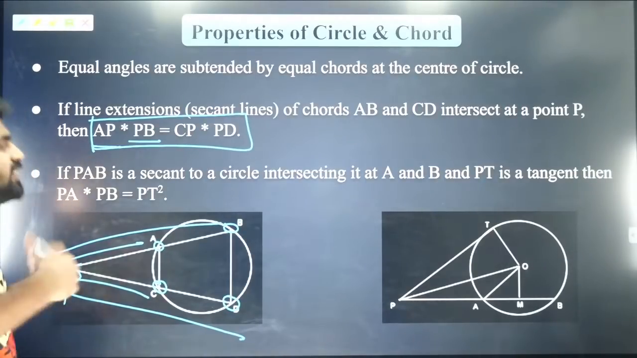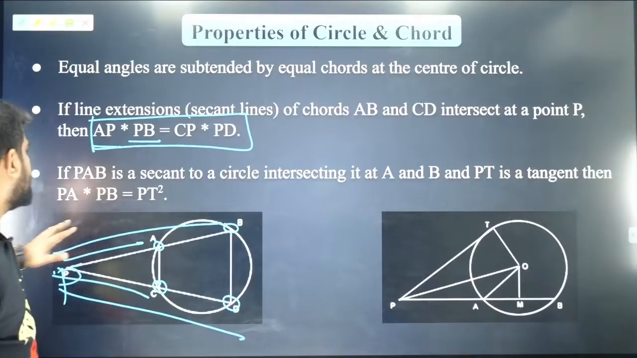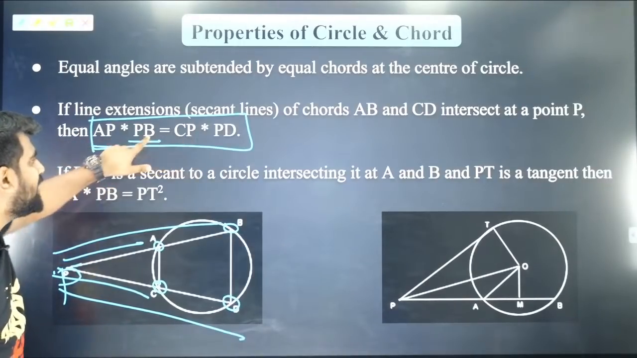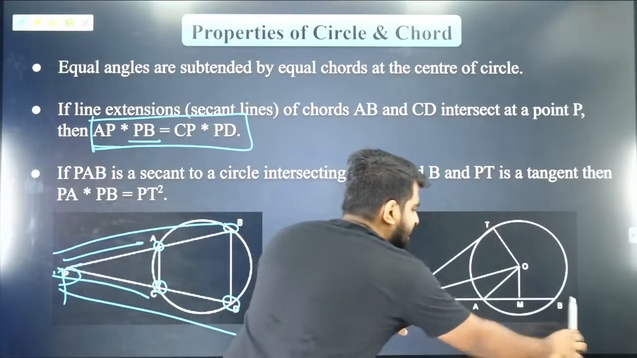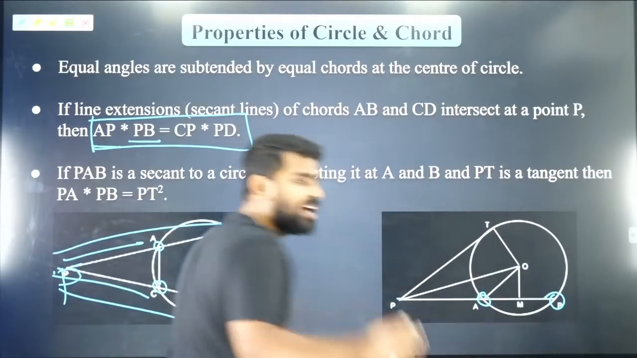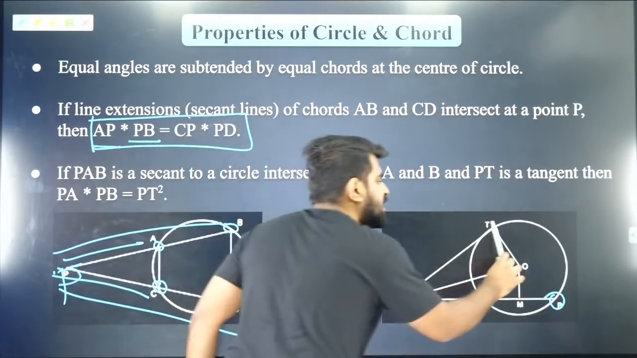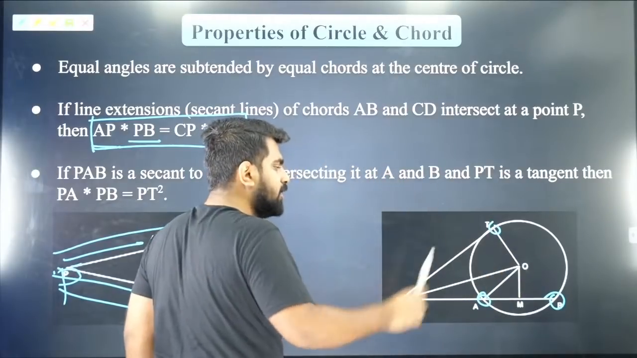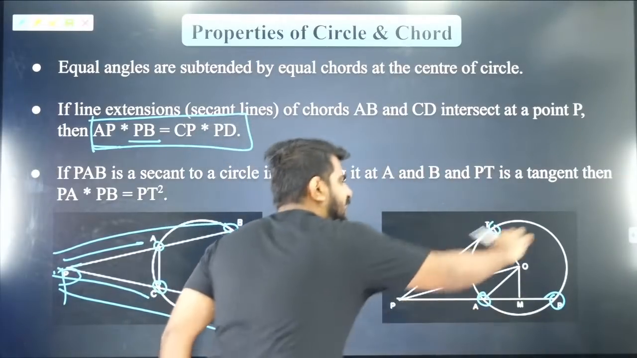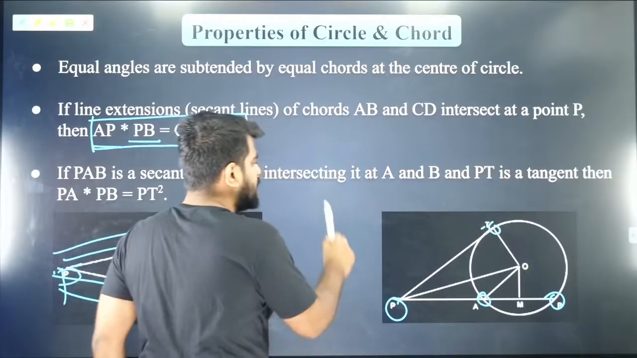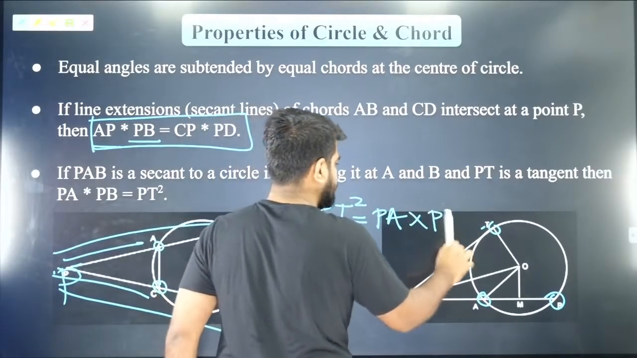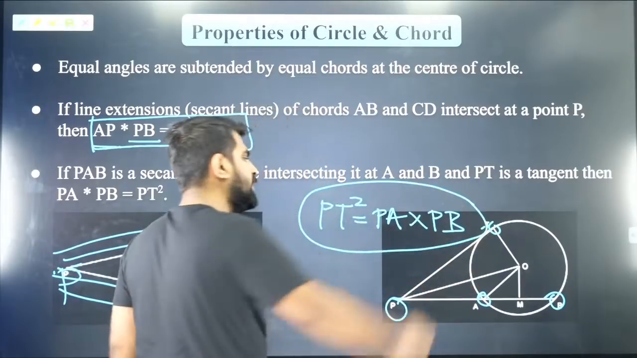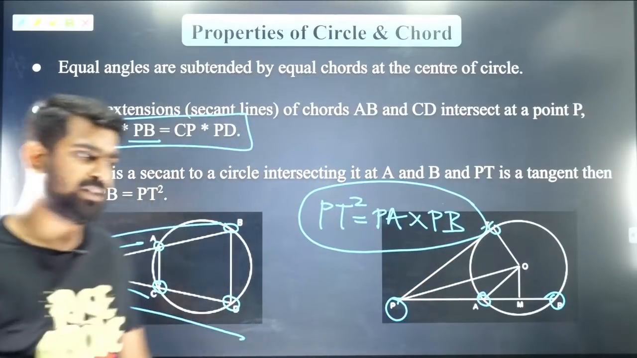This is the secant property; you have the secant tangent property also. A secant means cutting the circle at 2 points. A tangent means touching the circle at only 1 point. So if you have a secant and a tangent from the same point P, then PT square is equal to PA into PB. This is a very important result. Please make a note of it.